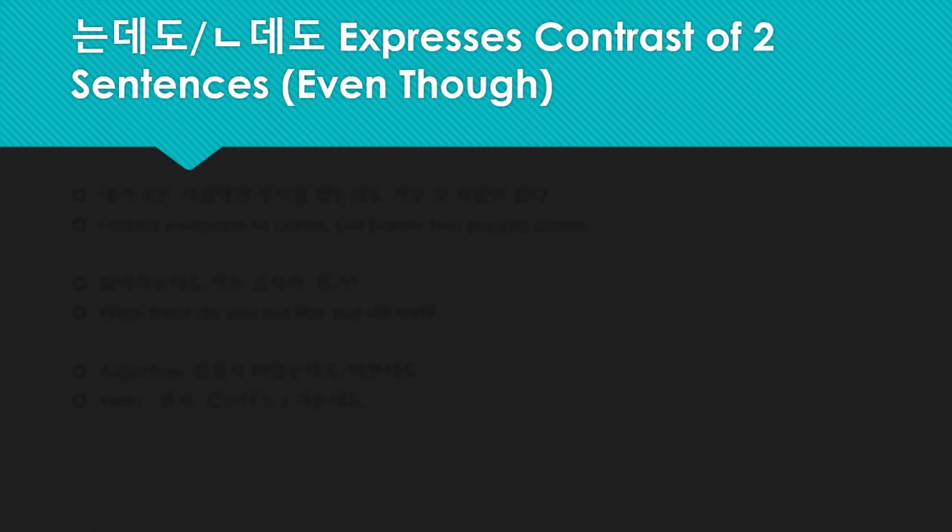Okay, so here is ~는데도 (neundedo). Basically it's the same as ~는데 (neunde), but you add the 도 at the end, and that shows a contrast of two sentences. You're basically showing a contrast, or "even though," from the first clause to the second clause, showing a difference or kind of an irony or something like that.